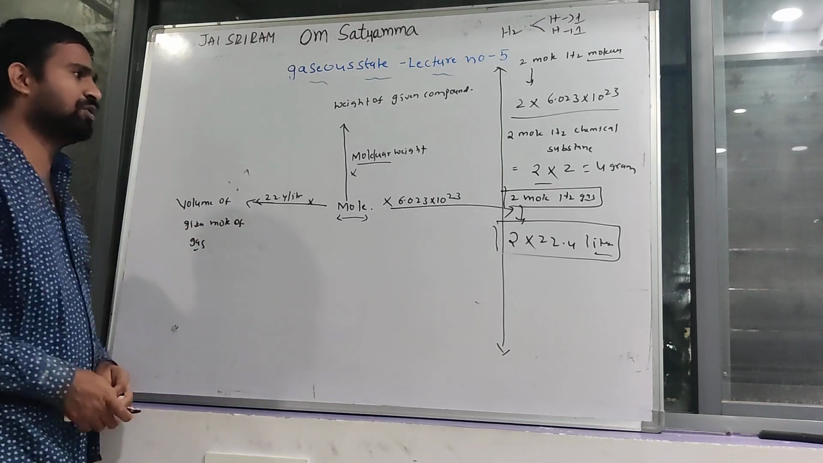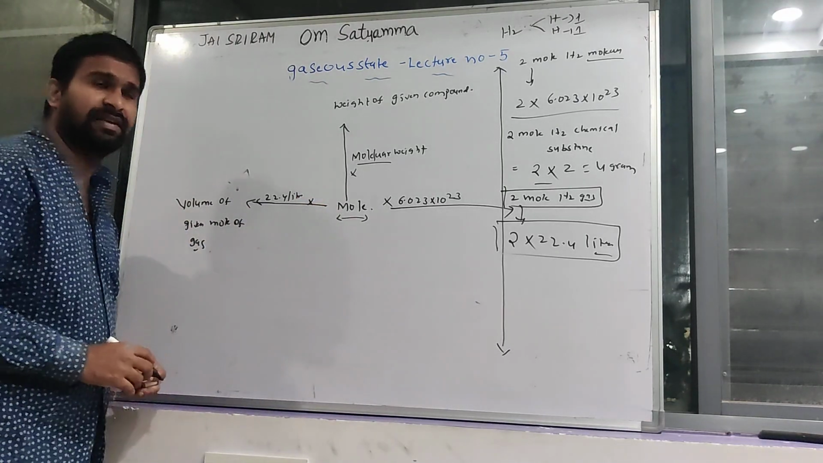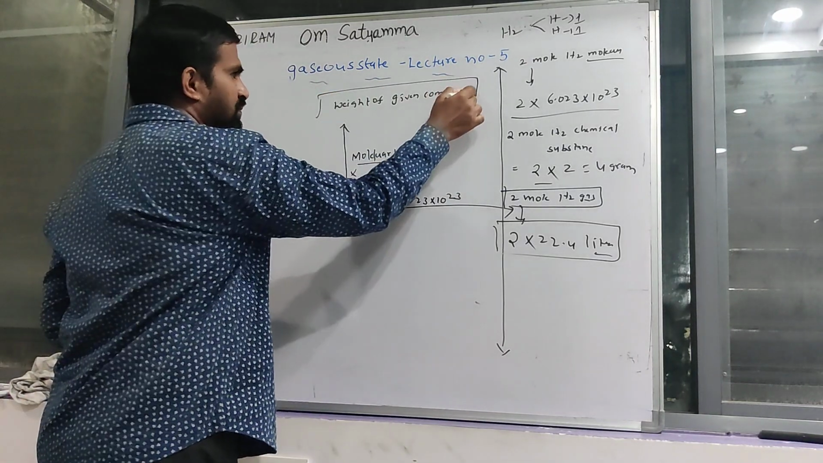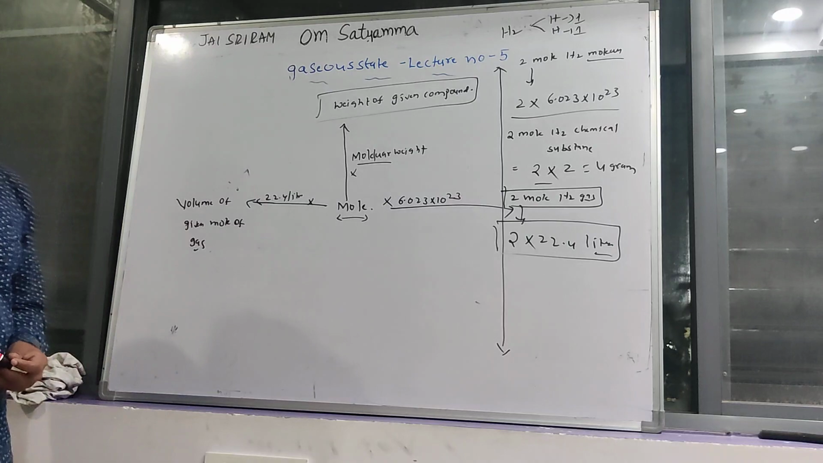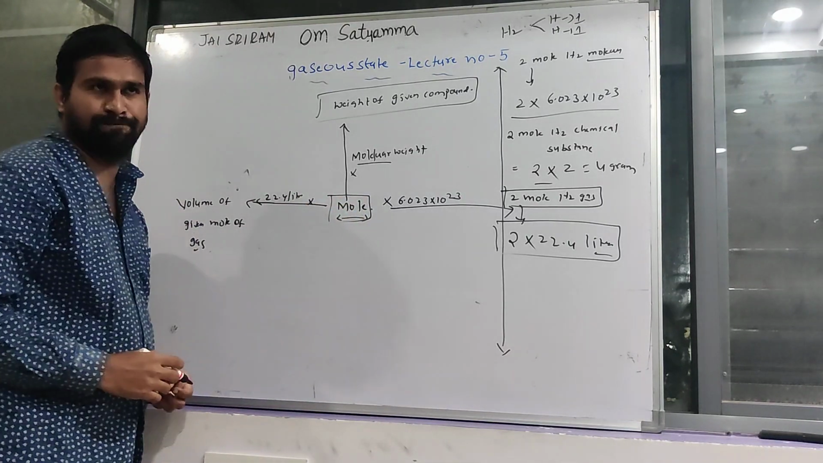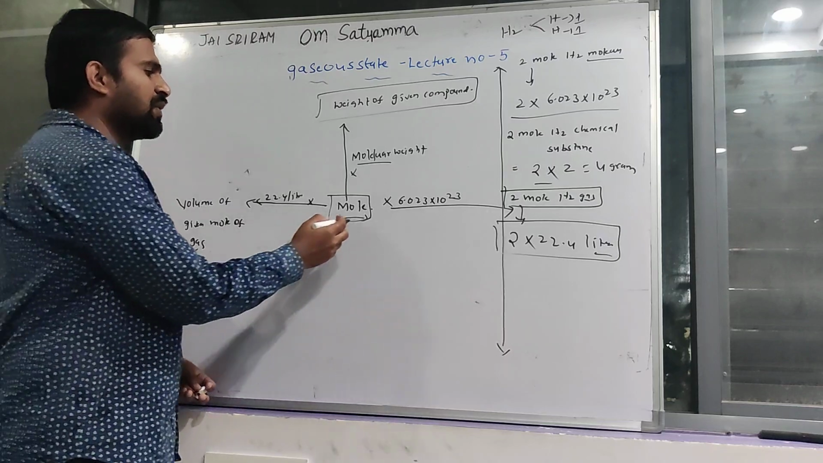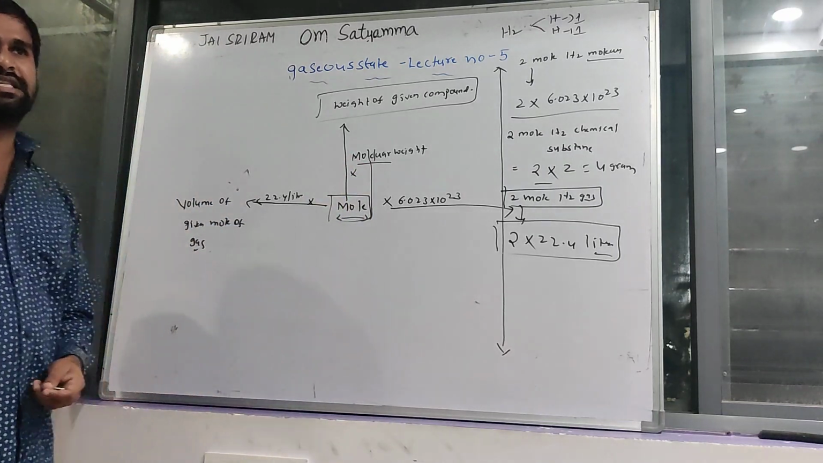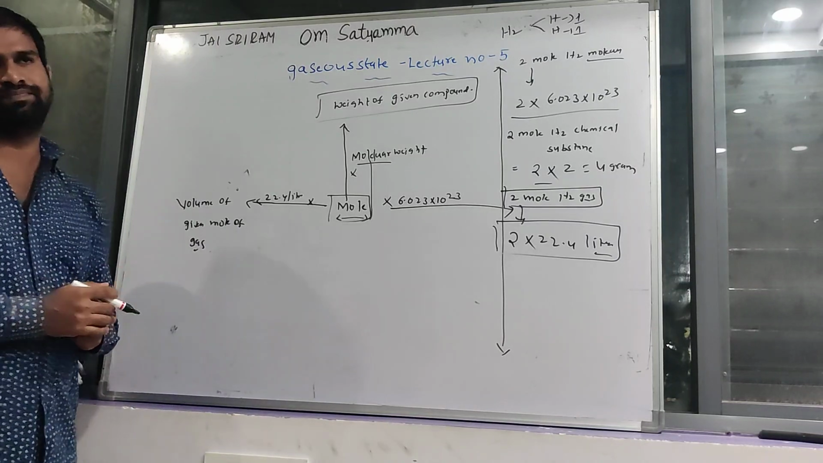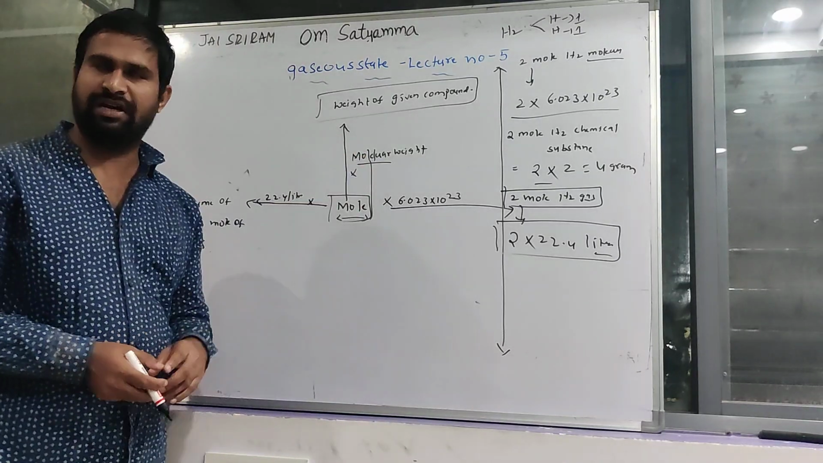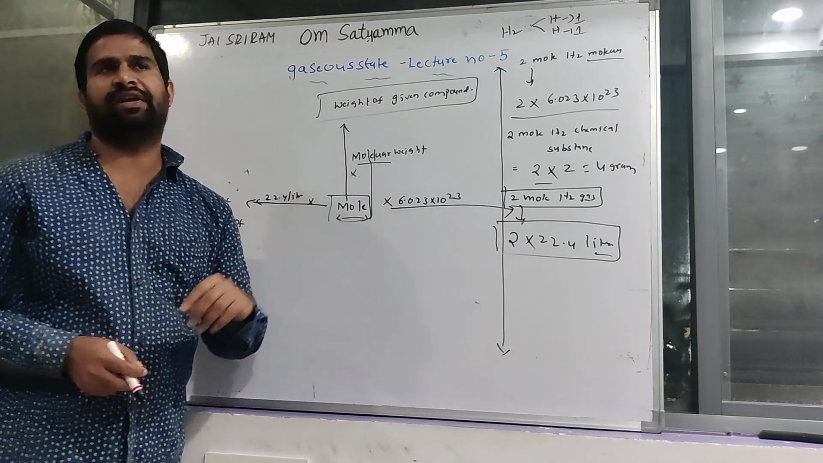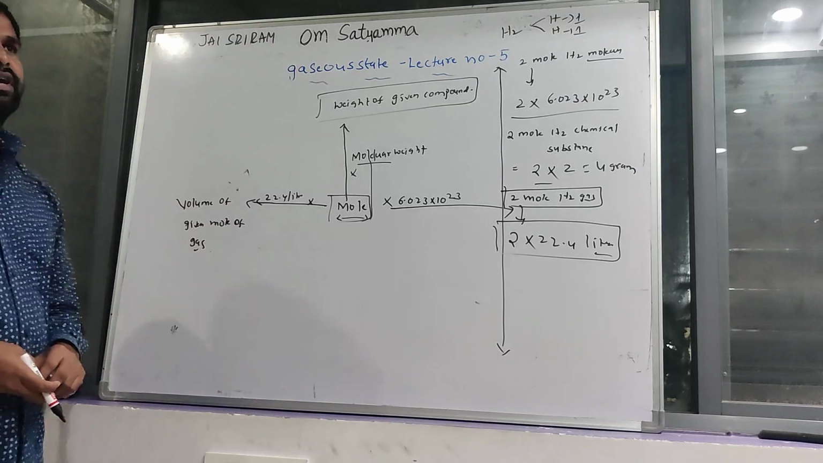For example, if the number of moles is given and you are asked to find out the weight of the given compound, then you can find it from this expression: number of moles into molecular weight of that given compound is equal to the weight of the given compound.